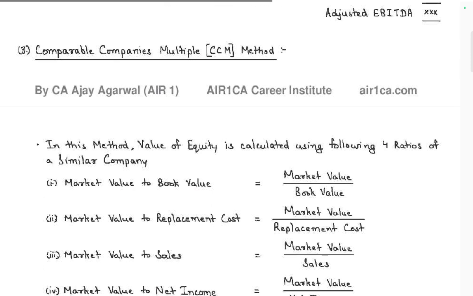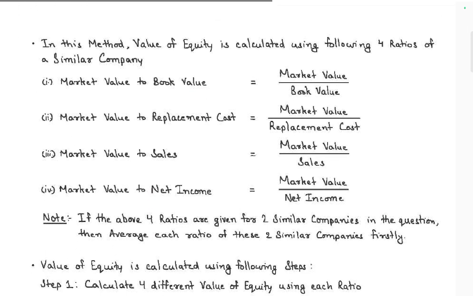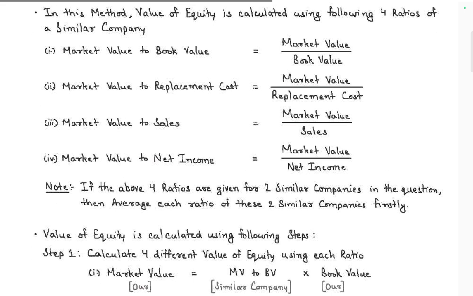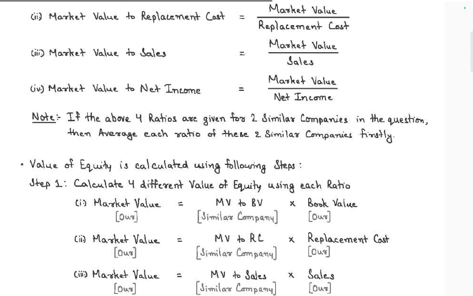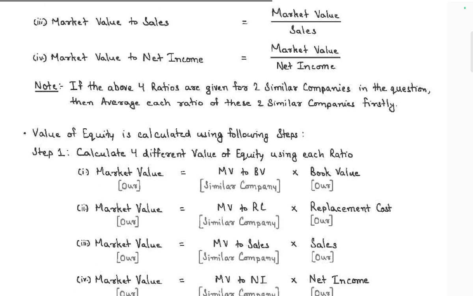Comparable company multiple model. In this method, the value of the equity is calculated based on the following 4 ratios: market value to book value, market value to replacement cost, market value to sales, and market value to net income. If these 4 ratios are given for 2 similar companies in the question, take the average of each ratio for the two similar companies first.